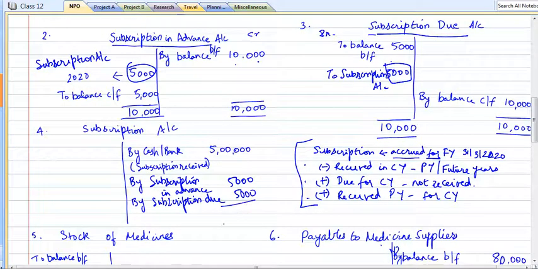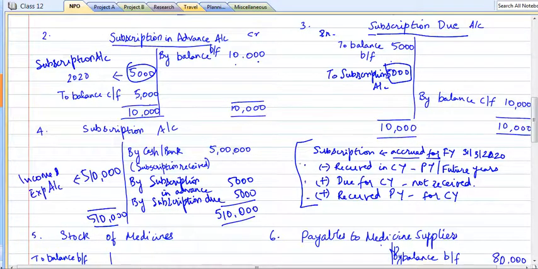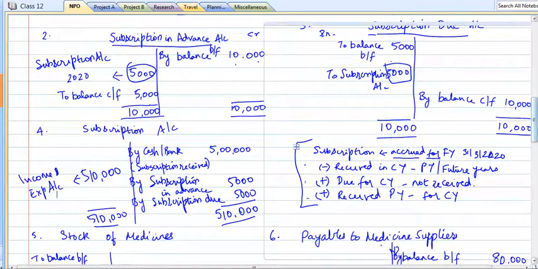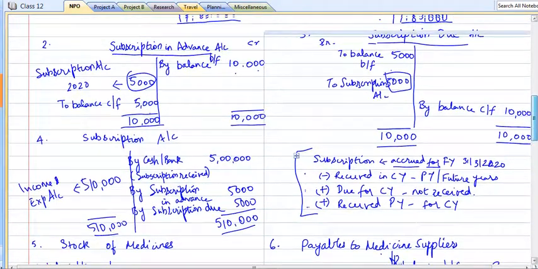So in total, what is the total subscription accrued for the year? It is 5,10,000. So this 5,10,000 only we need to take to the income side of the income and expenditure account. Okay, so I hope this subscription adjustment is a bit clear.